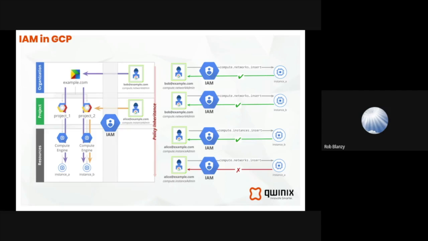But the thing that we really want to look at is, does Alice here even need network insert rights? I'm sure she might like it, but following corporate procedure, our enterprise procedures, the networking team is supposed to control that. And maybe down the road, we see in certain environments, we'd let Alice, maybe in a test environment or a POC environment, have the ability to insert network changes. But for, say, QA and production, she's not allowed to whatsoever. And this is the isolation as a security person I really appreciate.